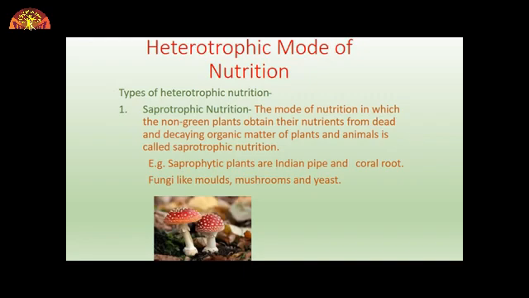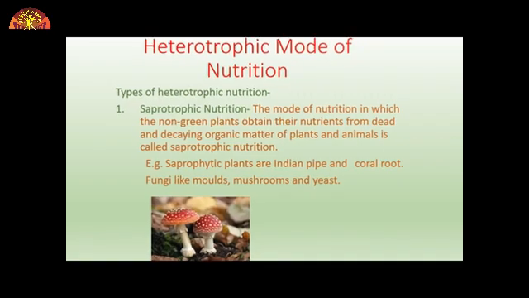The fungi, how does it obtain the nutrition? It secretes digestive juices on the dead and decaying organic matter and converts it into a liquid that is used as a nutrient by the non-green plants. Another type of nutrition is